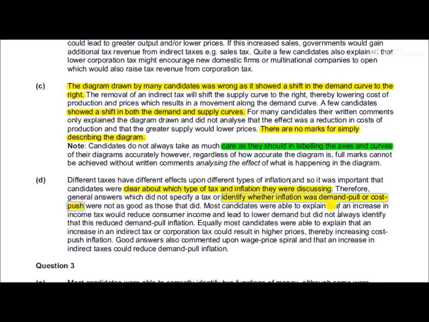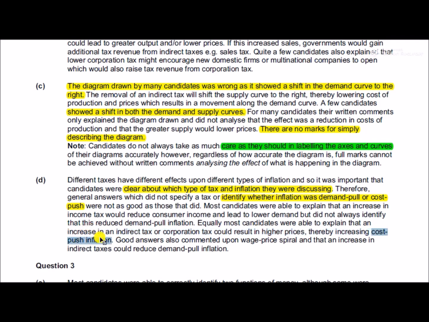Most candidates were able to explain that an increase in income tax would reduce income and therefore lower demand, and this reduced demand pull inflation. So everyone was quite able to say that much. Equally, most candidates were able to explain an increase in indirect tax or corporation tax would result in higher prices. That was the other side of the argument, thereby increasing cost push inflation.